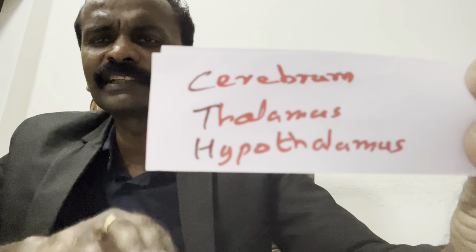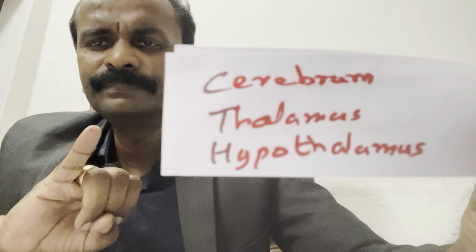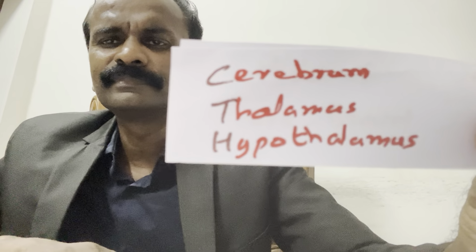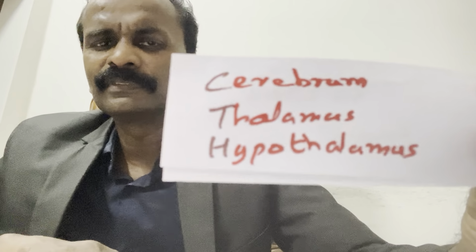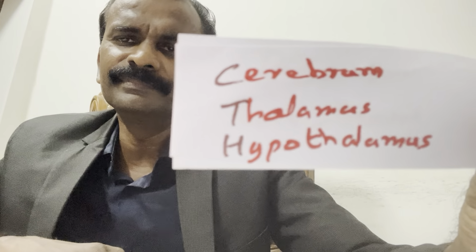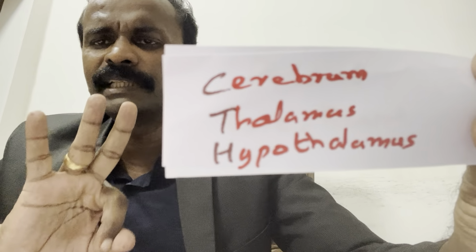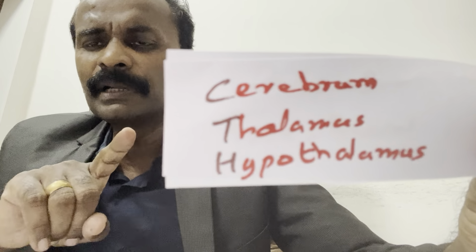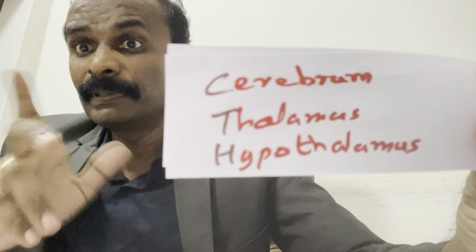What is this? 3 words I have given: cerebrum, thalamus, hypothalamus. Can you frame a question? See, there are only 3 parts here. They will keep one more part, cerebrum and cerebellum, and make you confused.